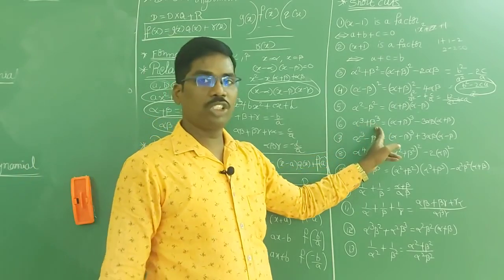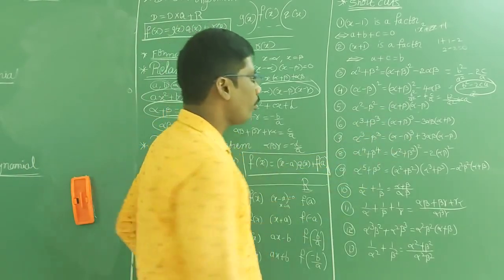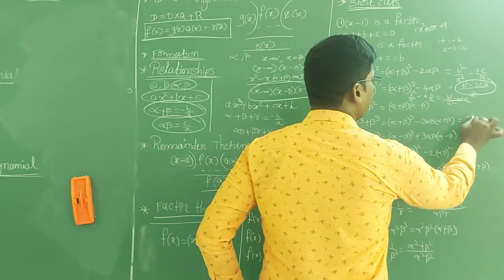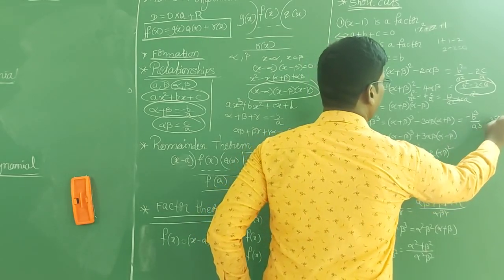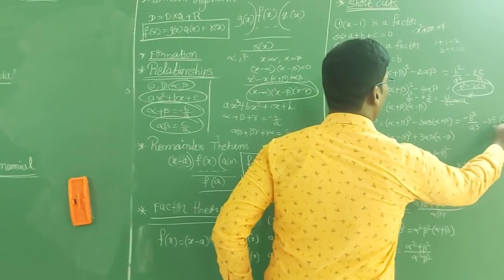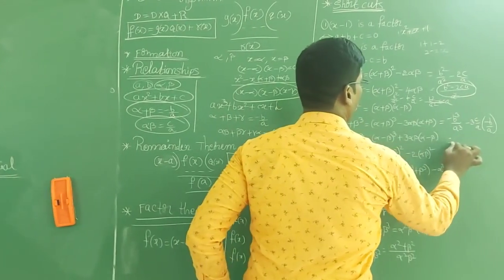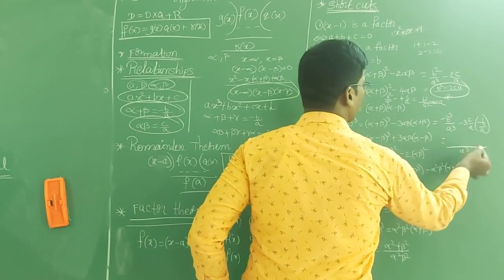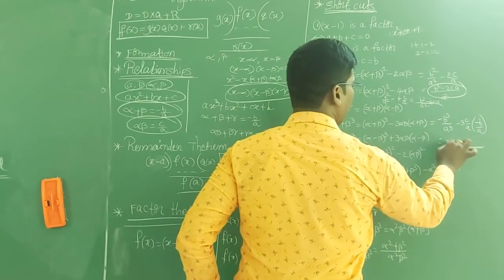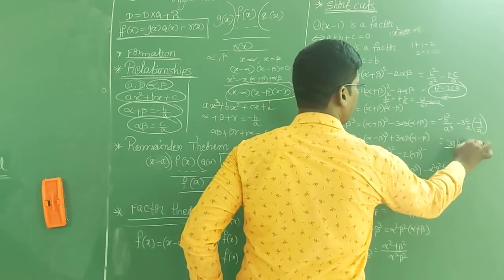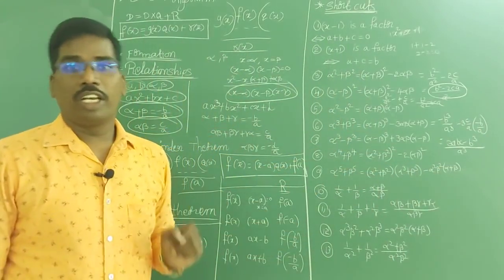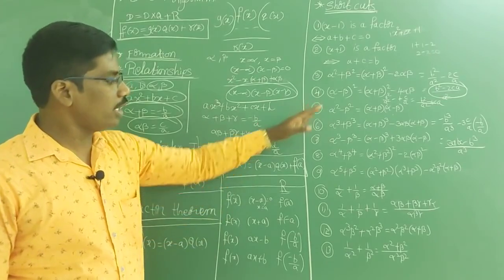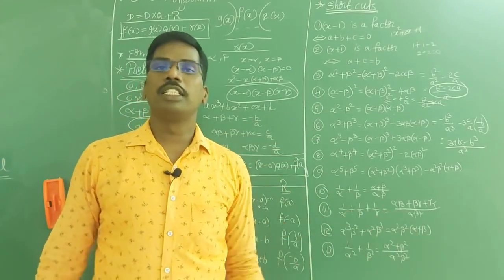α³ + β³, this is most important, I will explain. This is (−b/a)³ − 3(c/a)(−b/a), that is −b³/a³ + 3bc/a². Now a³ is the LCM, a² is there, so one more a will be there, so (3abc − b³)/a³. This bit will definitely come in IIT, definitely. So like this if you do, you will get it easily.